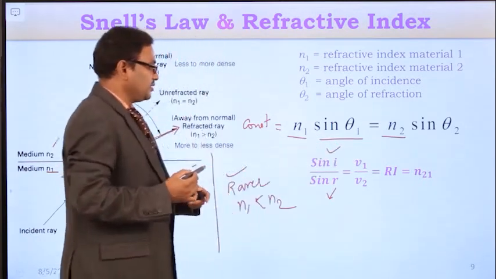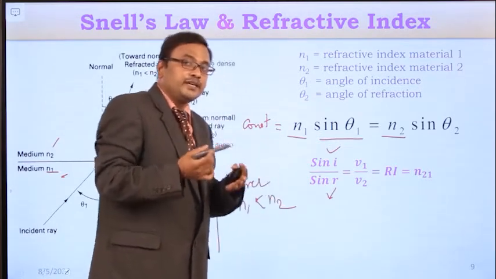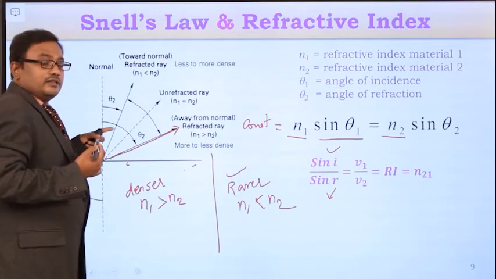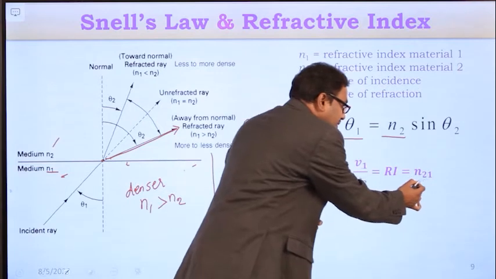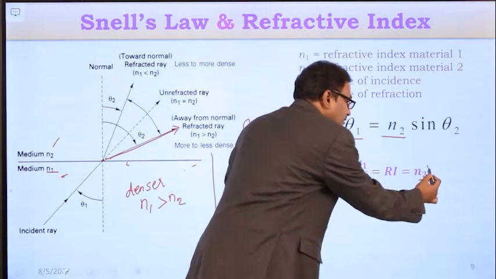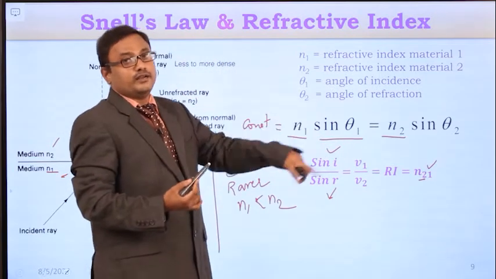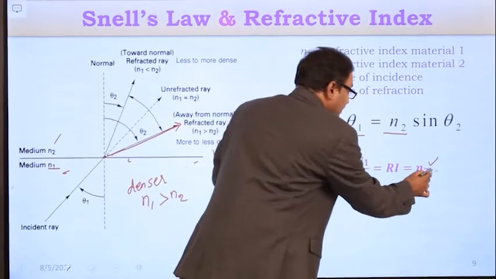The refractive index of which medium is defined? The refractive index of the medium in which the light ray is bending. In which medium is the light ray bending? In the second medium. So here the refractive index of the second medium is defined with respect to the first medium, and it is represented as n21. n21 means the refractive index of the second medium is defined.